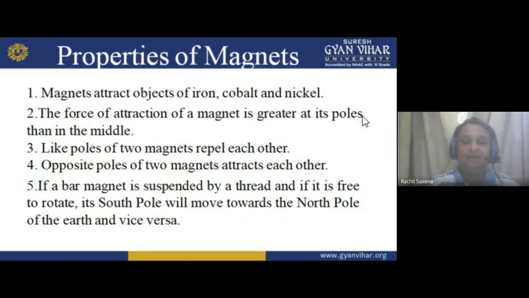Means if a bar magnet is suspended by a thread and is free to rotate, its south pole will move towards the north pole of the earth and vice versa. Means the south pole moves towards the north pole, and the north pole moves towards the south pole of the earth. I hope you understand.